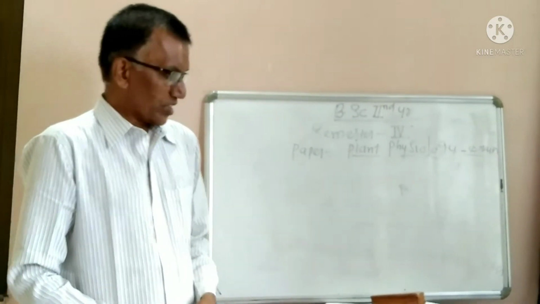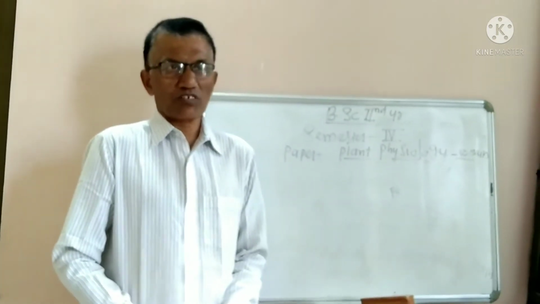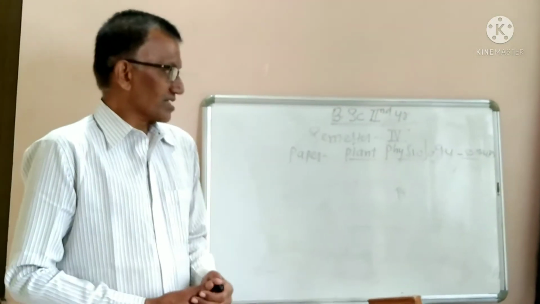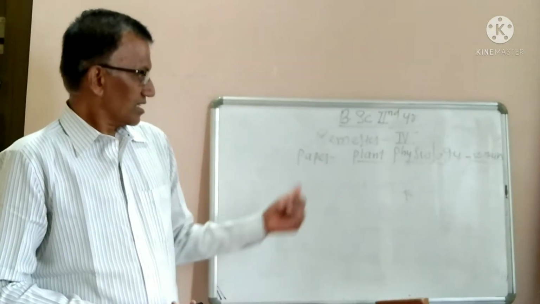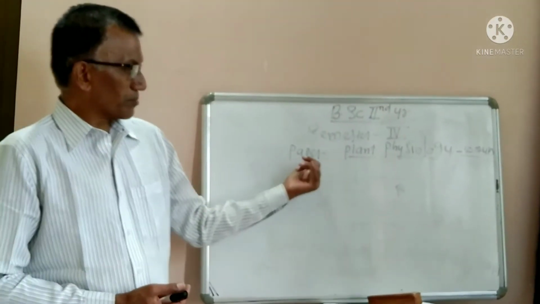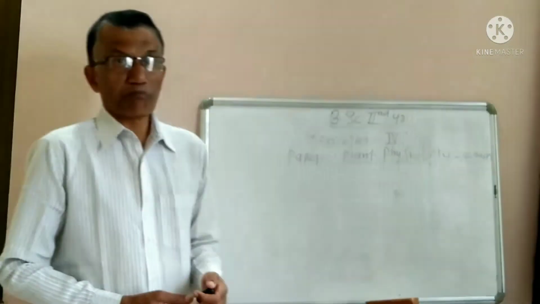In third semester, we have learned about plant ecology, the different things we have learned in plant ecology. In fourth semester, the next paper is plant physiology. It is about 50 marks, plant physiology.